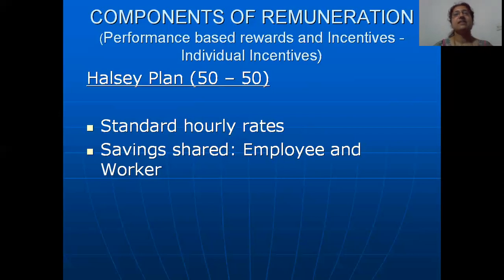So it is 200 rupees that he has saved. So thereby, the amount that the worker will be getting is the 50-50 sharing plan. So the amount that the worker will be getting is that 400 he has earned from producing that one piece of cloth, and the savings in time. 100 rupees is his share of that savings. So now he will get 400 plus 100, 500 rupees. So this is the way in which the Halsey plan works.